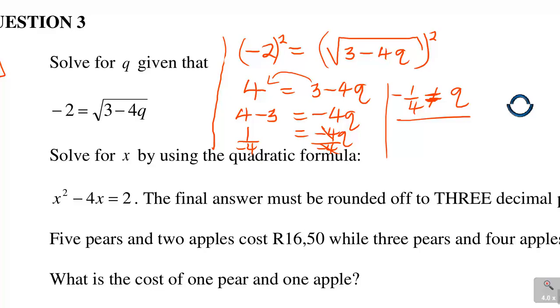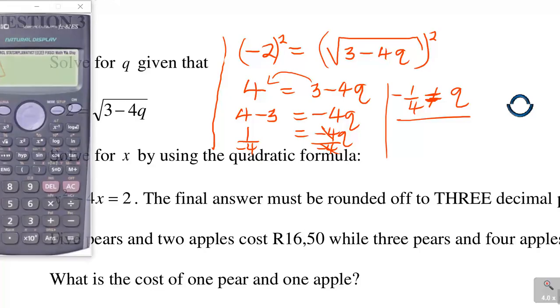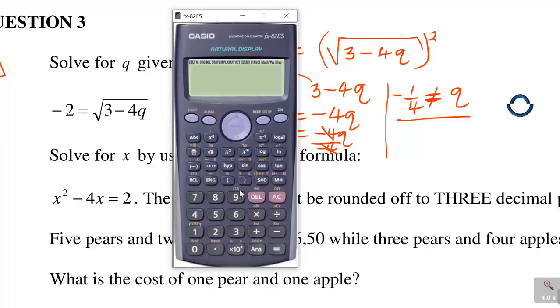Let me repeat again. When we're testing it, if you say square root of 3 minus 4 times negative 1 over 4, my answer when q is, after solving for q, I must get a negative 2, but I'm getting a positive 2.